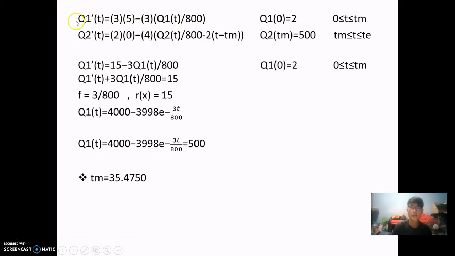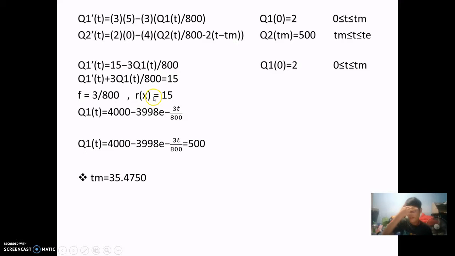After that, you can rearrange this Q1 rate function and find the general equation for the Q1 function. You rearrange it and find that there is one Rx, which is 15. So we have to use the inhomogeneous equation formula to do so. As you can see, we can find 3 over 800 as the fx and 15 for the Rx.